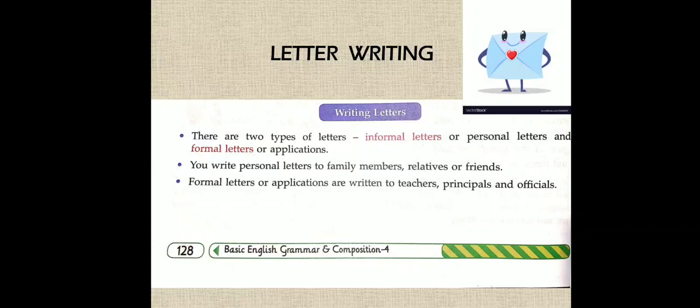And we write letters to our personal people like family members, relatives or friends, which are called informal letters. Today, children, we will be doing the informal letters first. We'll learn how to write letters to our parents, friends, relatives or anybody whom we love.